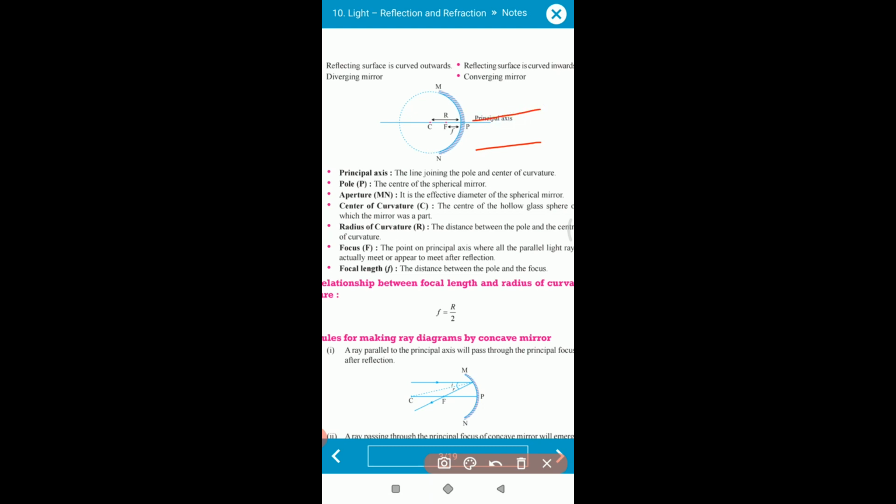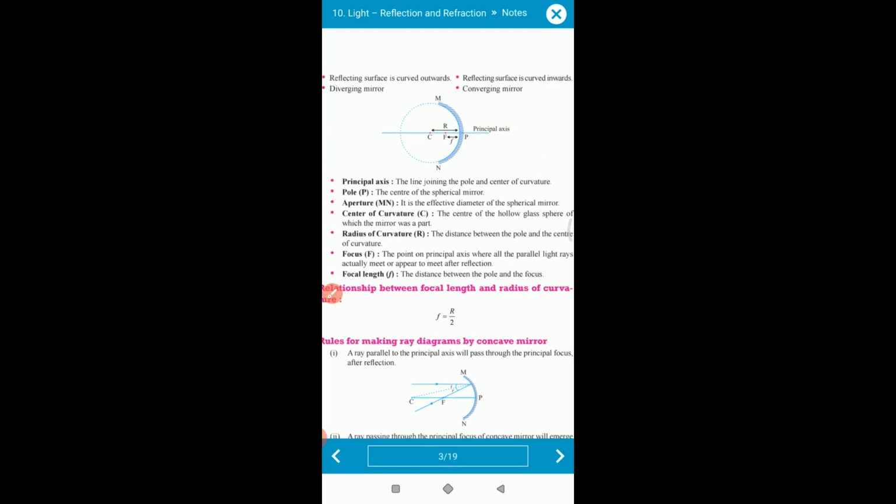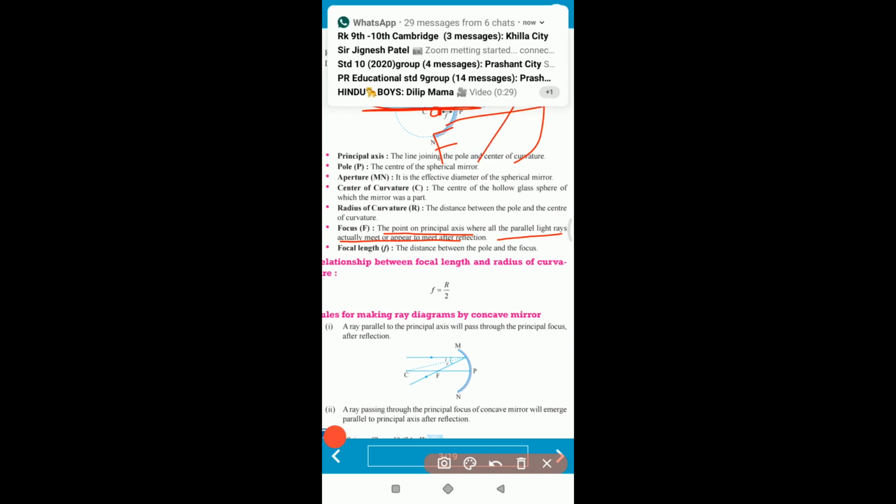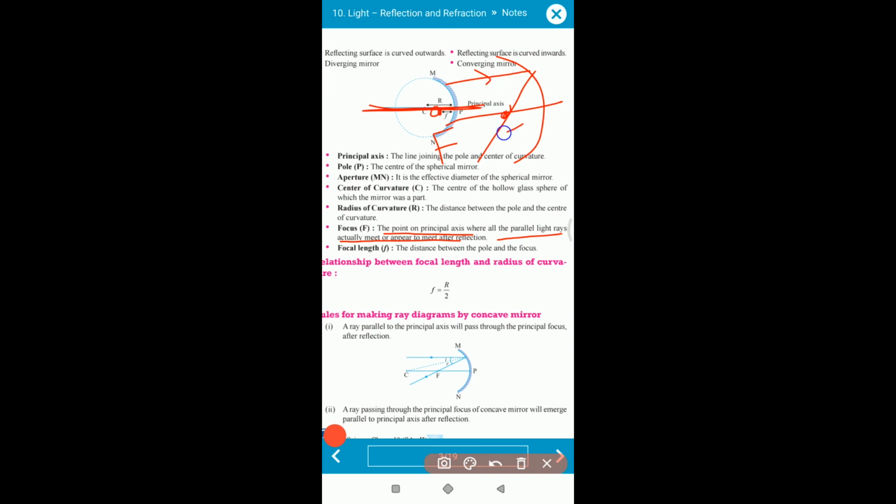The rays reflecting on the surface at the principal point, this point is called the principal focus, F. The point on the principal axis where all the parallel light rays meet after striking the mirror is called the principal focus, and it is available on the principal axis.